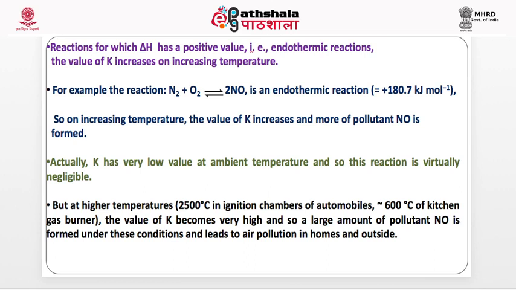At that temperature, this reaction becomes very fast. In the kitchen, when food is cooked, the temperature could be 600 degrees, and at that temperature these combine to form NO. So the formation of this occurs incidentally, not intentionally. And the reason is the endothermic nature of this reaction.